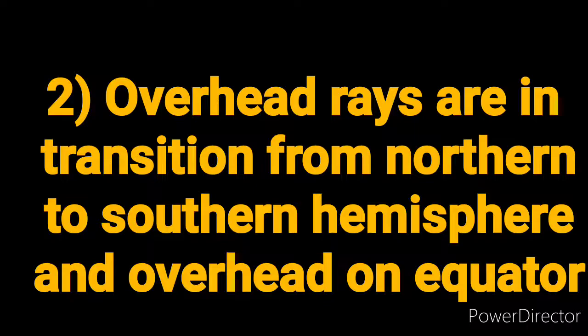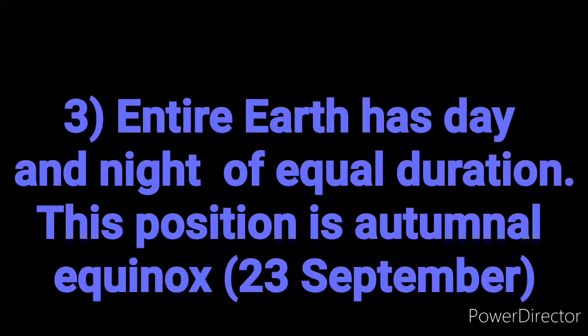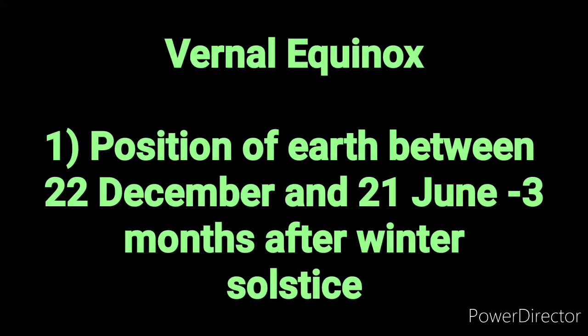The third point is that the entire earth has day and night of equal duration during this time. During the autumnal equinox, the entire earth has day and night of equal duration, and this position is known as the autumnal equinox. It occurs on 23 September every year. Okay, now let's discuss the vernal equinox.